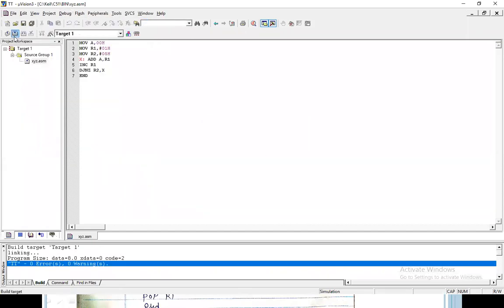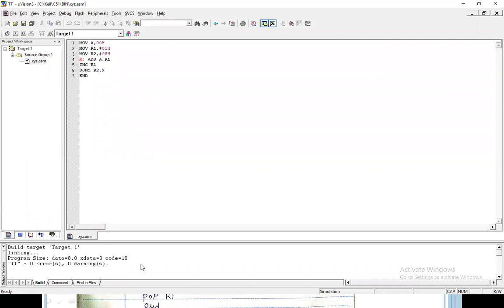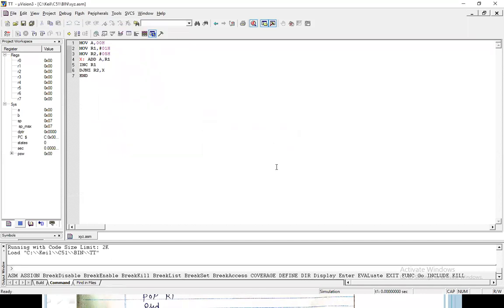First I want to build the program. See, the build has no error. So debug, start and stop the program. Go to F11, step by step. See F11. The registers required are R1, R2 and A. R1 and R2 are the two registers, and there is an accumulator. So on the first F11, the accumulator is 0. R1 becomes 1. See, R1 is 1. Then R2 is 5. See, R1 is 1, R2 is 5.